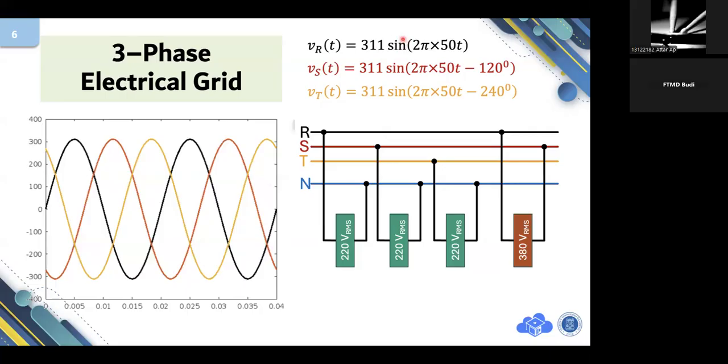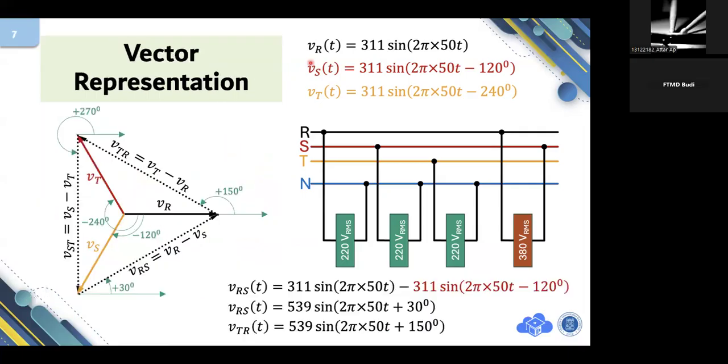But this one consists of a sine component only, so you can consider that this is the vertical component of a vector. Now I am drawing this as a complete vector. VR is at 0 degree. This one is the vector.